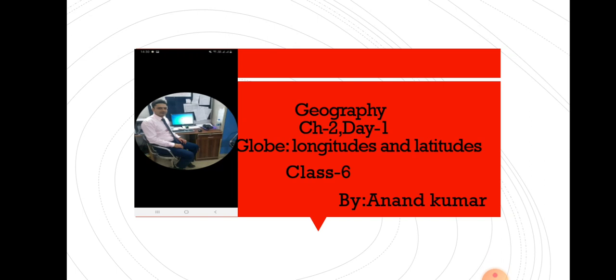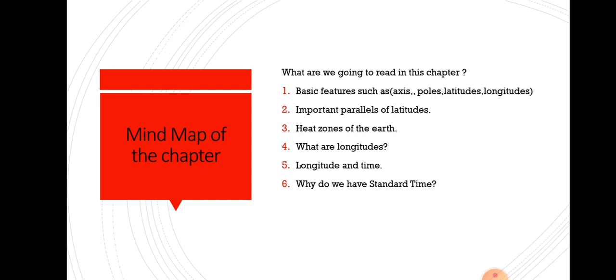So let's proceed. First, we will discuss the mind map of the chapter, that is, what are the things that we are going to read in this chapter, because it is very important to make a mind map in our mind before starting a new chapter. What are the things that we are going to deal with, or discuss, or understand in this chapter?